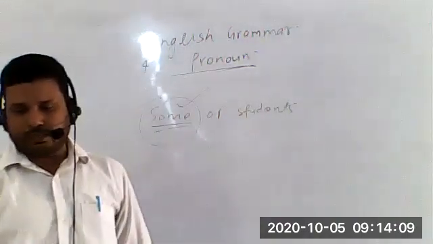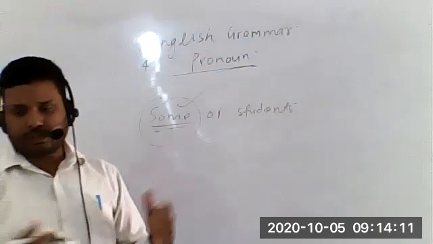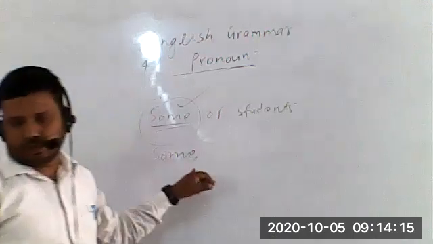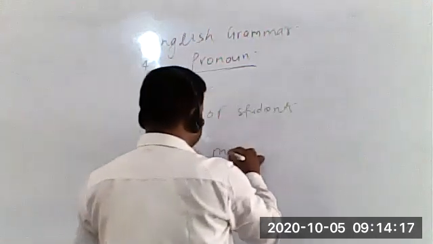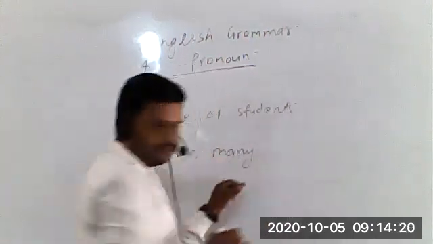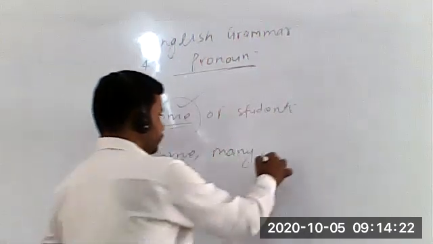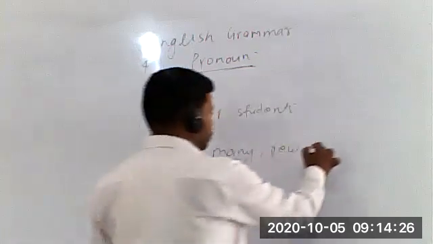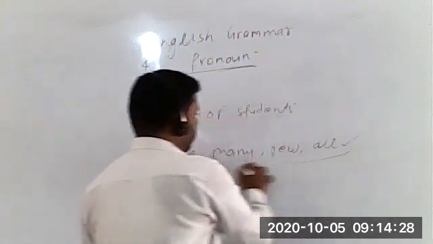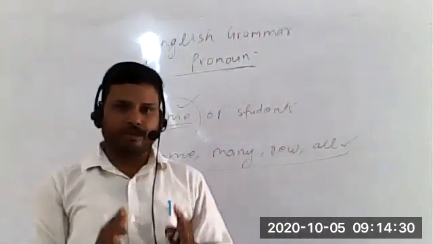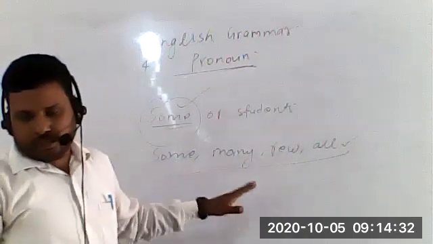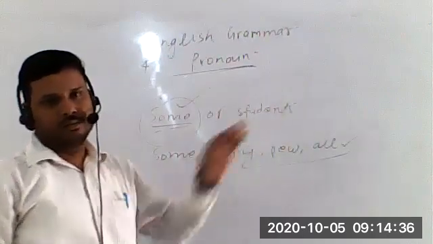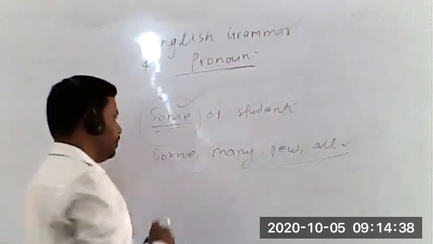For examples, you can see some words there. You can clearly see in your book: some, many, few, all. All these words are there, but one rule you need to remember here, students, is that these should always be followed by either a verb or the preposition of.